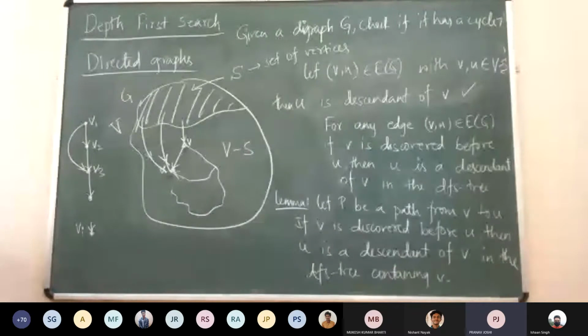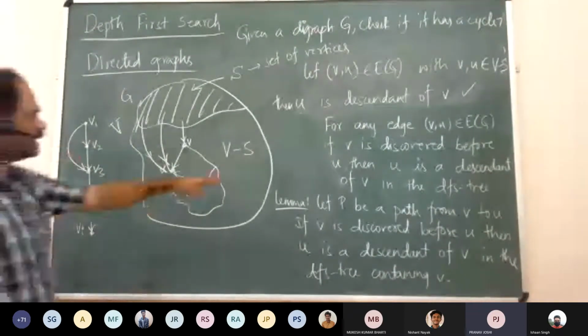So maybe we can go by induction. Induction on what? On vertices, or the length of the path? If the length of the path is 1, if it contains one edge, it is true by this.